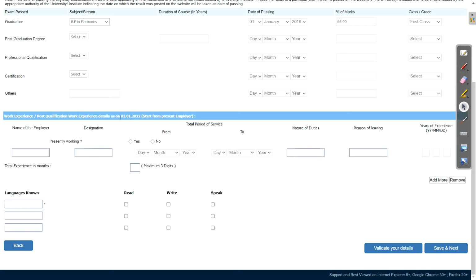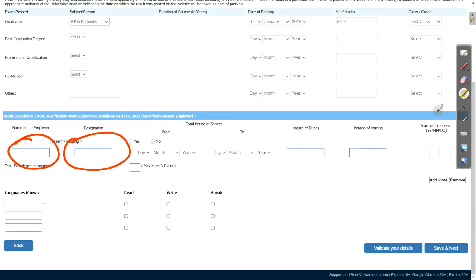Next, if you have any work experience, just enter it here. Obviously it will not give you any advantage, but still in the interview it will definitely give a little advantage, because there is CBT plus interview. So I suggest those who have any kind of experience, just mention your experience here. Next, enter the languages you know. Whatever language you know, enter the name and select the check boxes of read, write, speak, depending on you, and click on the Save and Next button.